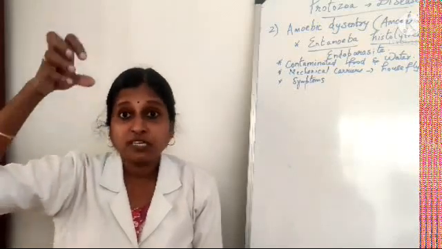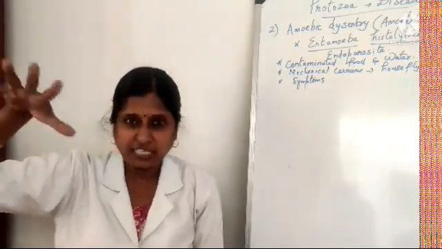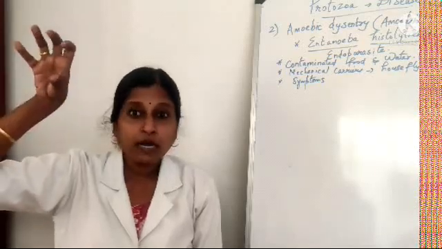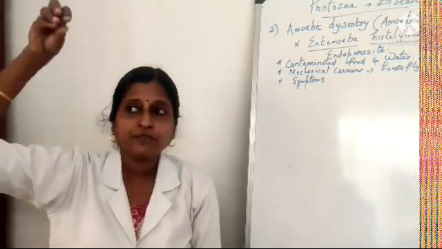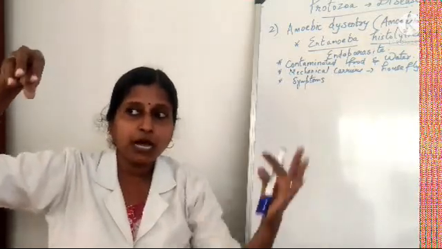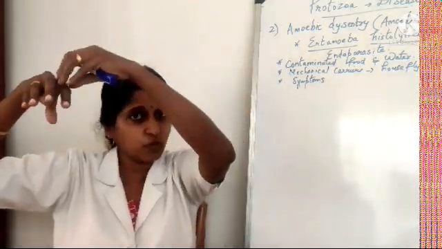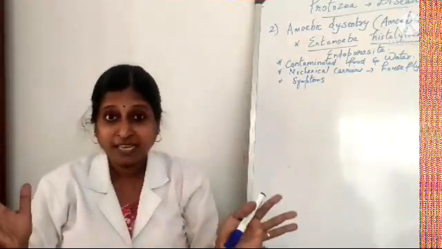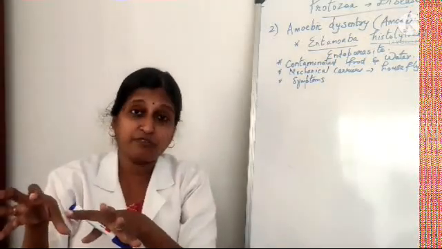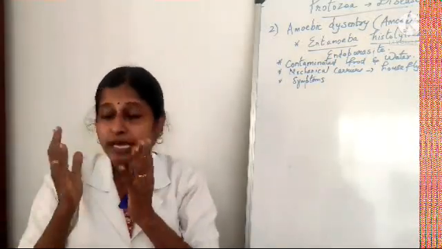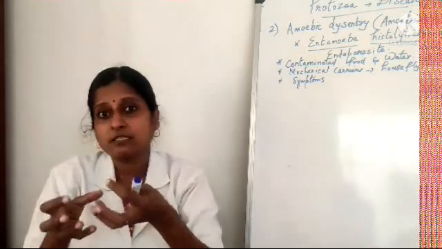The person who is infected has these eggs in their feces. The houseflies are coming and sitting on the feces. Obviously houseflies are not hygienic in nature, so they sit over the feces and the eggs stick to their legs and hairs.